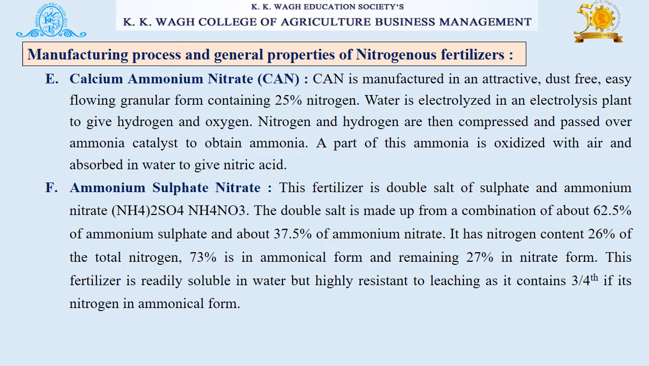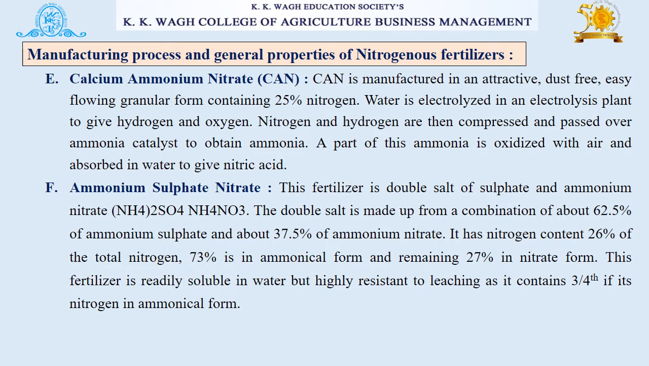Next is calcium ammonium nitrate, that is CAN. CAN is manufactured in an attractive, dust-free, easy-flowing granular form containing 25% nitrogen. Water is electrolyzed in an electrolysis plant to give hydrogen and oxygen. Nitrogen and hydrogen are then compressed and passed over an ammonia catalyst to obtain ammonia. A part of this ammonia is oxidized with air and absorbed in water to give nitric acid.